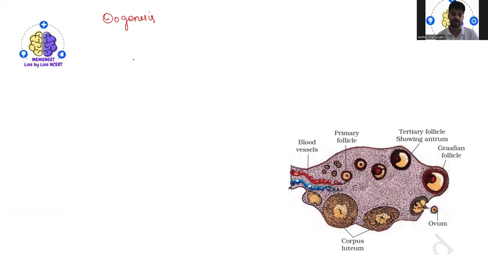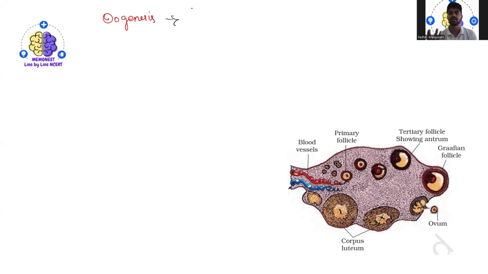The process of formation of the mature female gamete is called oogenesis, which is marked differently when compared to spermatogenesis. Here, the process is completely different. Oogenesis is initiated during embryonic development itself.